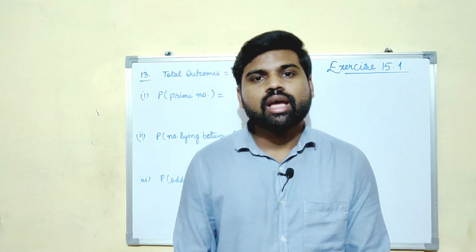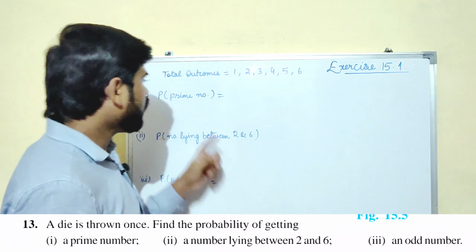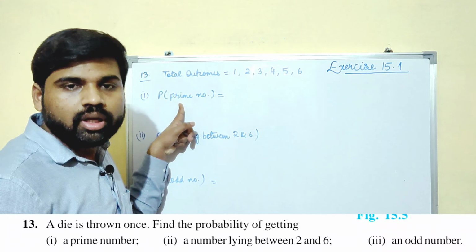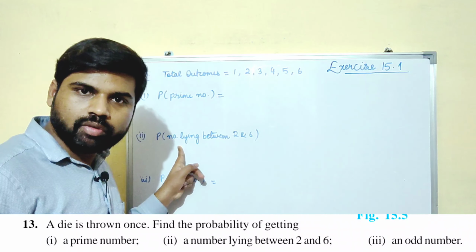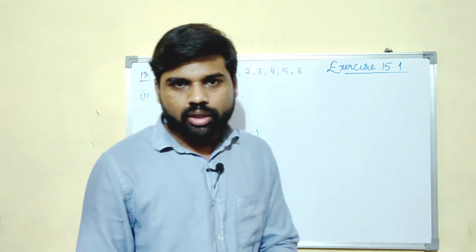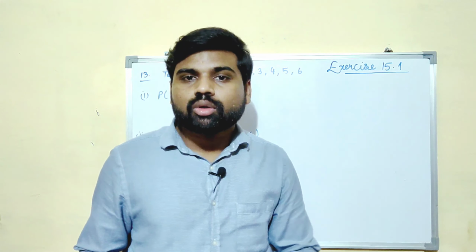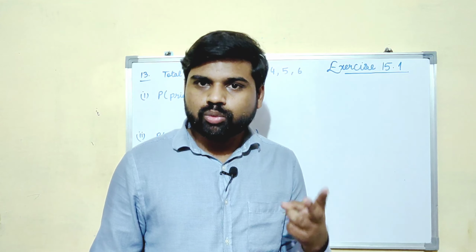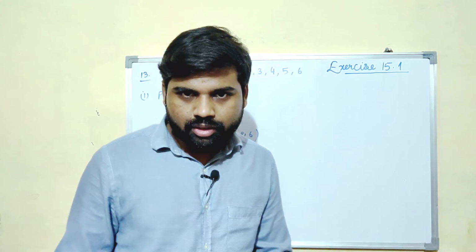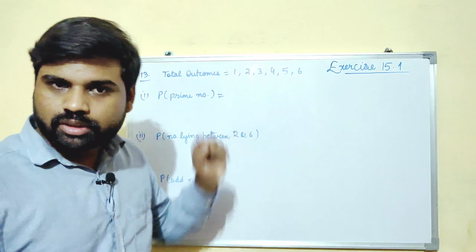Now let us see the 13th question. A die is thrown once, then what is the probability of getting a number which is prime? The second part, a number lying between 2 and 6. Third part, probability of getting an odd number. So when you throw a dice, what are the total outcomes? 1, 2, 3, 4, 5 and 6, right?